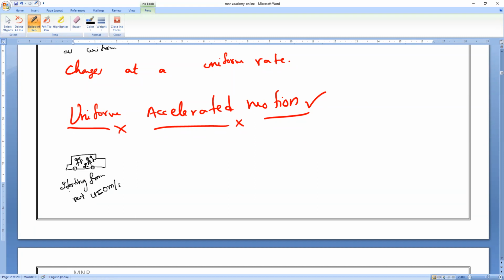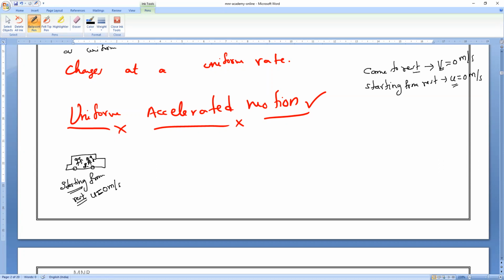Be very careful: starting from rest, initial velocity is 0. Came to rest, final velocity is 0. V means final velocity and u means initial velocity.